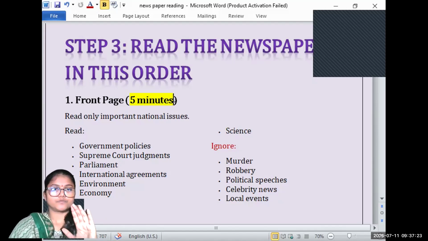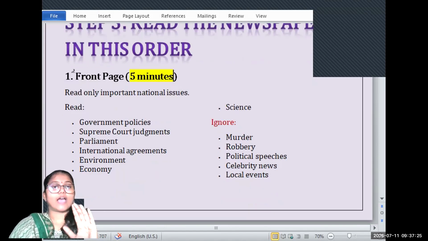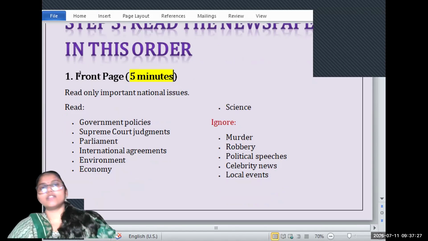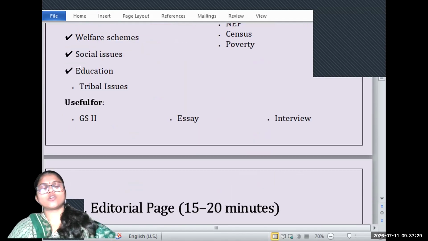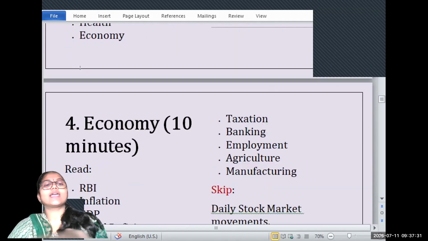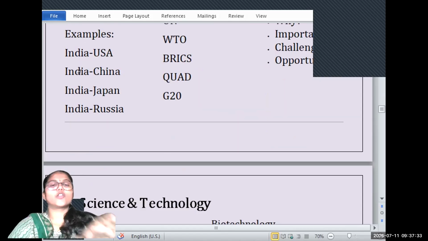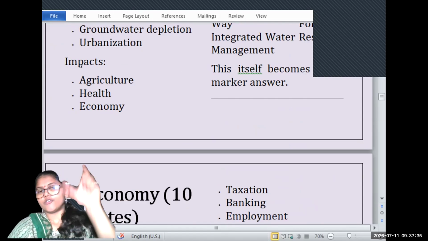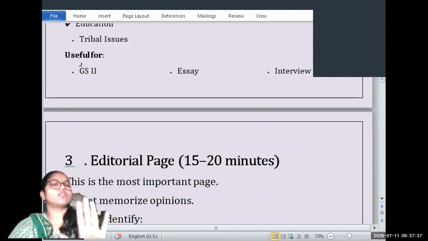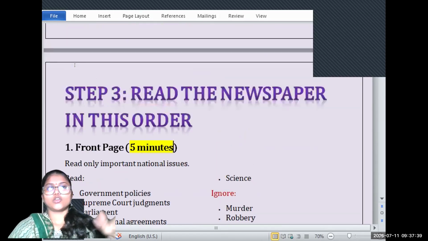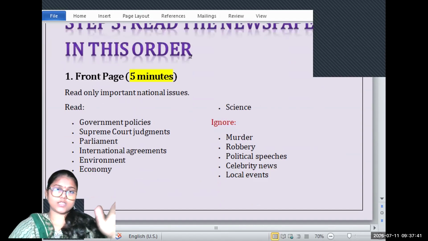So coming back, the first thing is that you're supposed to read in this order, so that you won't miss any topic for your preparation. If you're taking a newspaper, one newspaper is more than enough. If you want to add value, there is one more newspaper, the Indian Express, along with The Hindu.